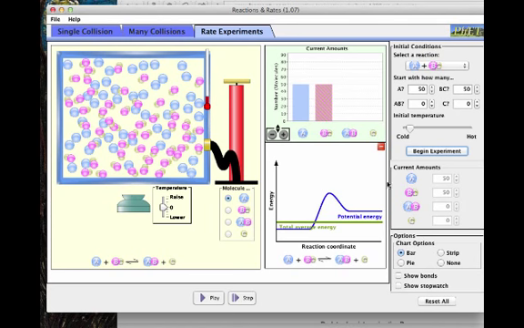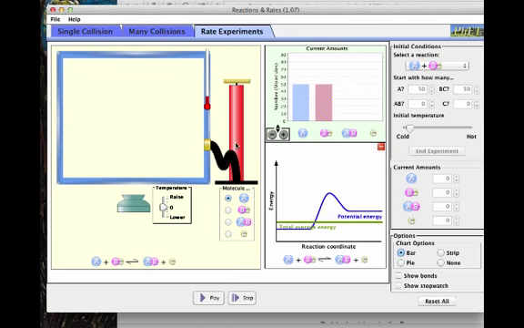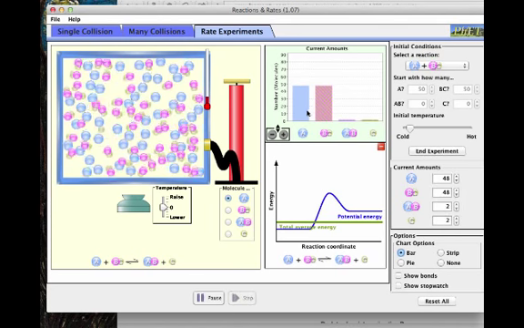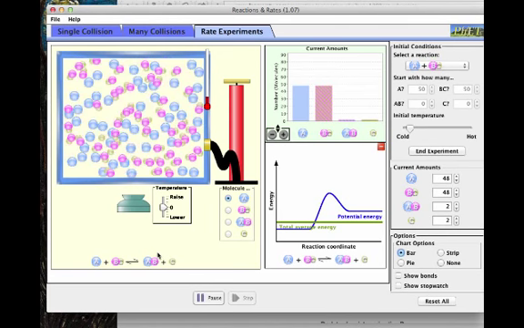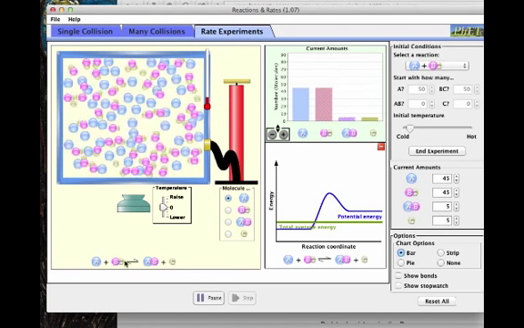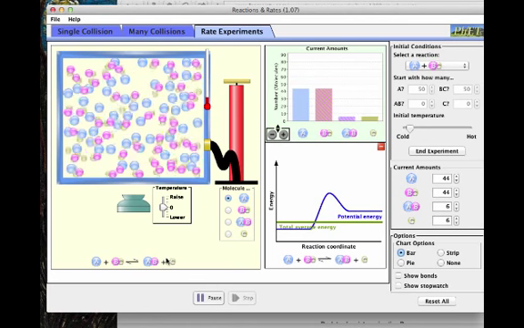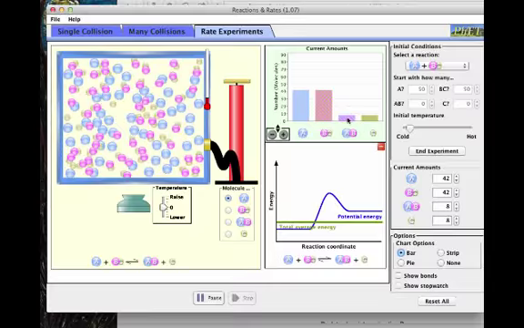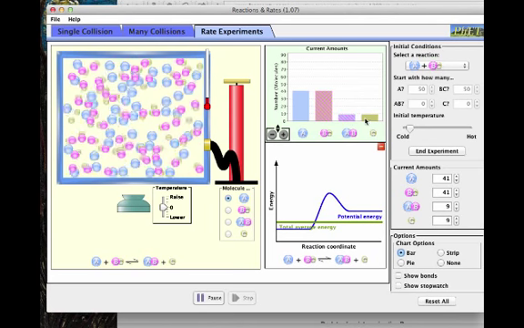Now I'm going to start the experiment, and these two are going to react together, A and B, and start to produce my products. So the reaction initially shifts to the right. According to Le Chatelier, since I have more reactants than I do products, the reaction has to shift towards the products to start off with. All right, now let the system go. Products are forming, and eventually I'm going to reach equilibrium.